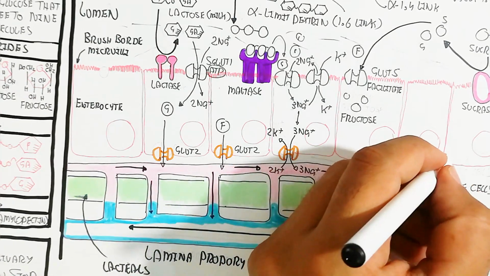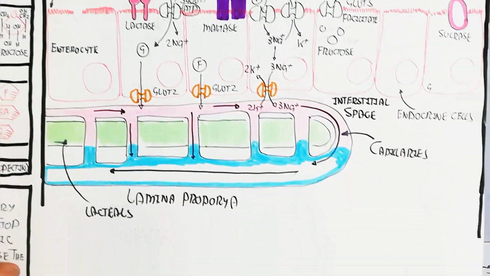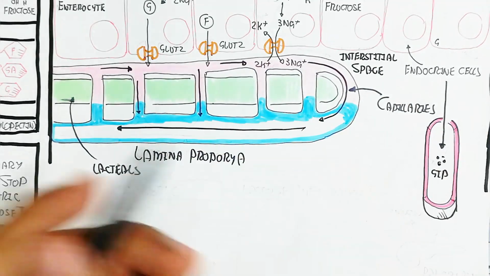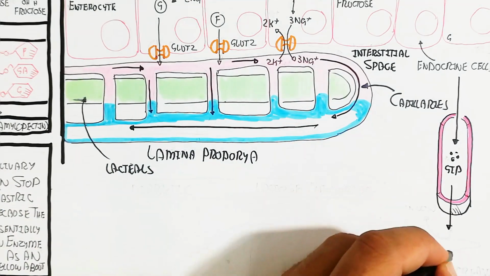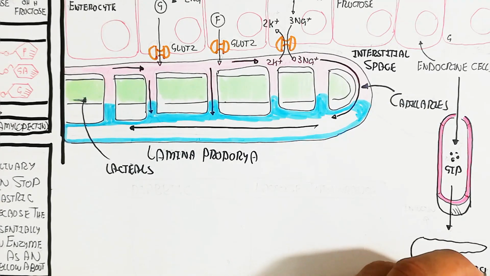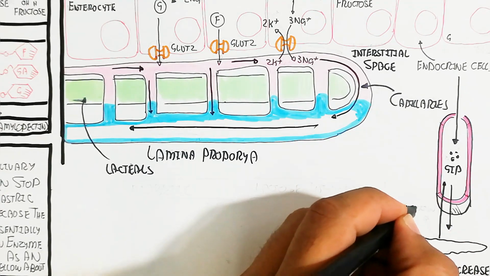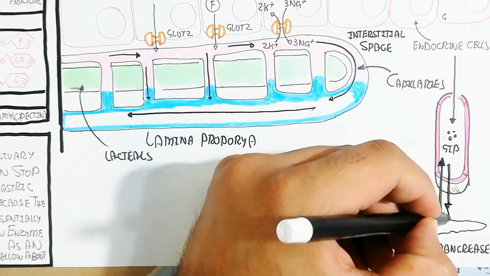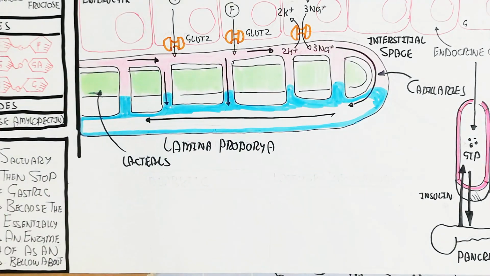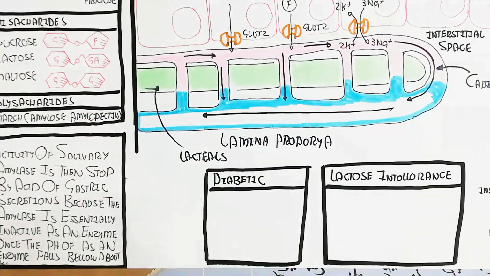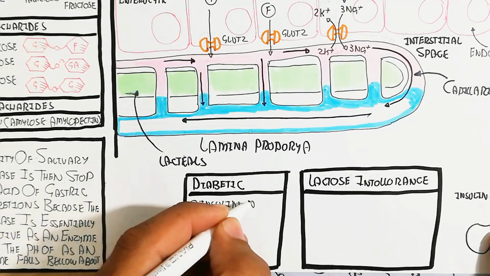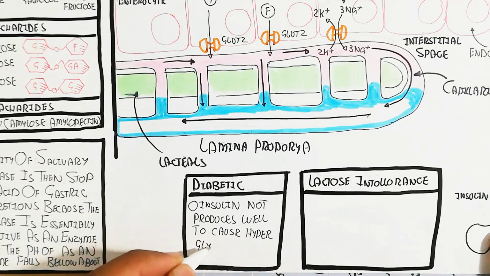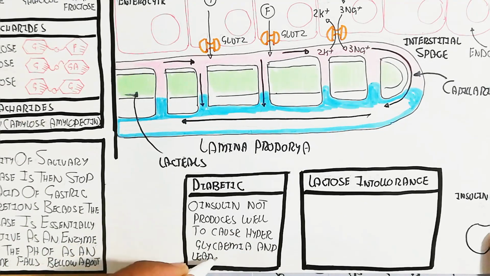But the GLUT2 channel is involved in the absorption of glucose, fructose and galactose into the blood circulatory system, while this is a capillary and this is the endocrine cell. The goblet cell produces mucus, while the enteroendocrine cell produces GIP. This GIP will be targeted to the pancreas to release insulin before the absorption of glucose. In this way, before the absorption of glucose, insulin is produced to get ready for the absorption of glucose from the blood circulatory system into the cell.